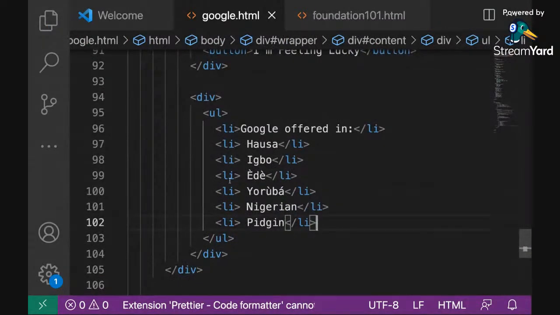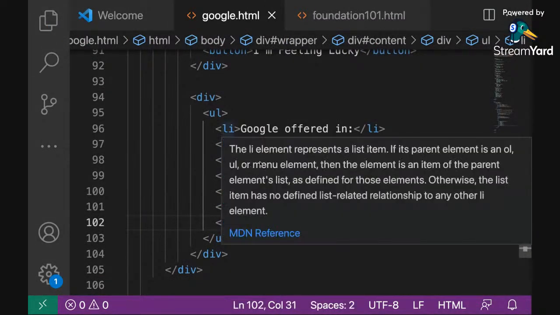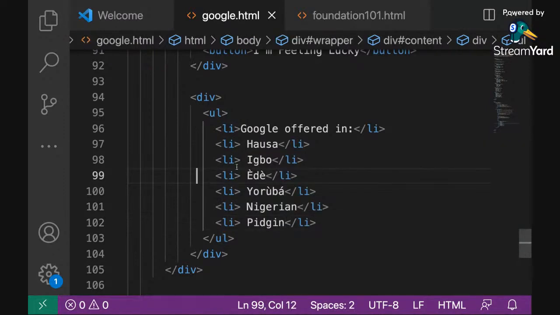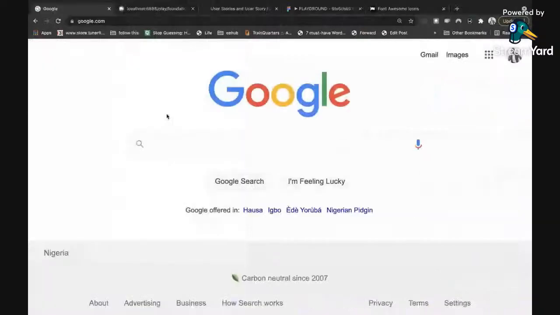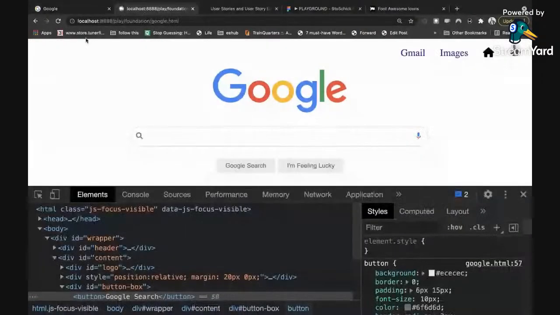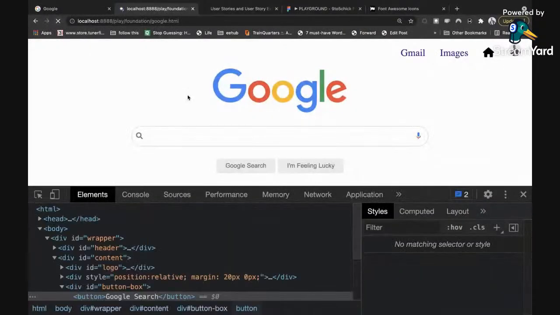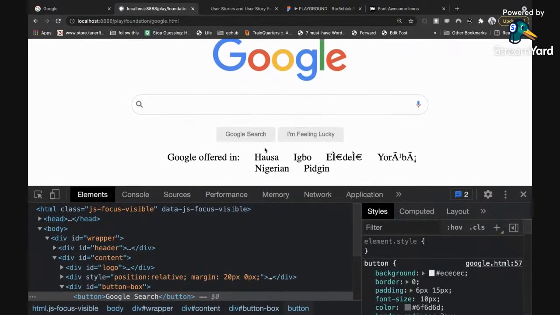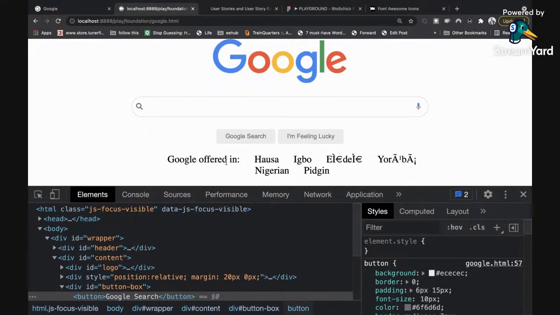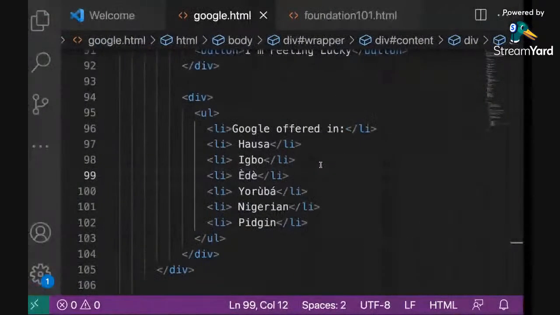All right, so I've housed all these ULs and LIs inside several divs, so that I can style them easily. So what I'm going to do is switch over, go to our preview page, and then refresh, and then I will get something like this. So see what I have. I have this Google offered in Hausa, Igbo. I think I copied something.